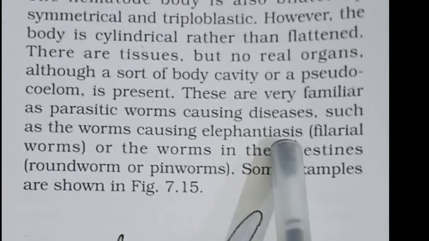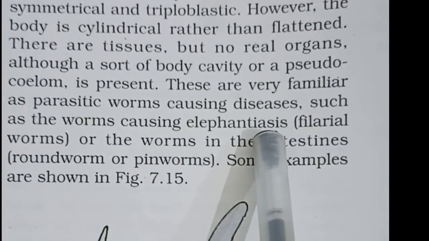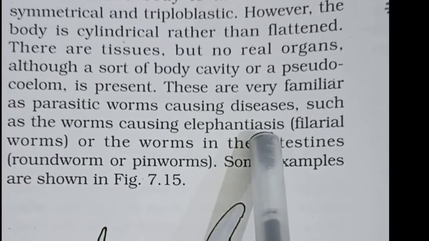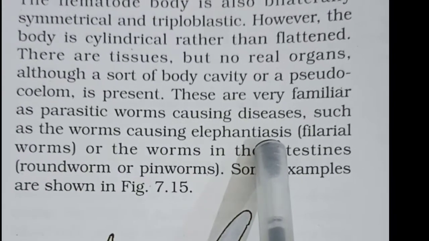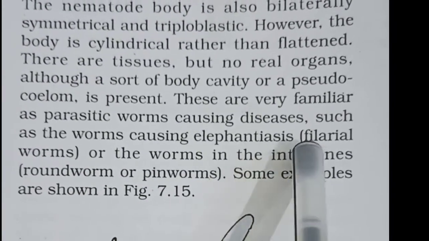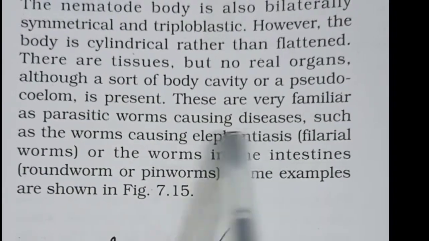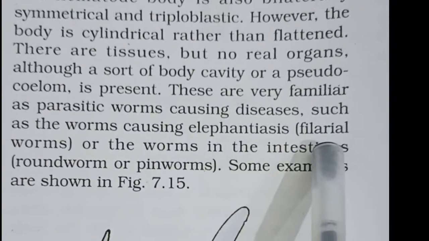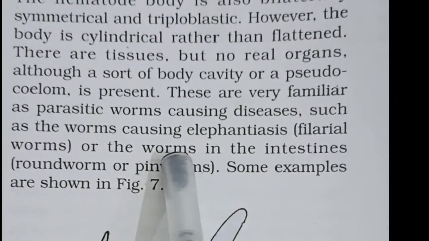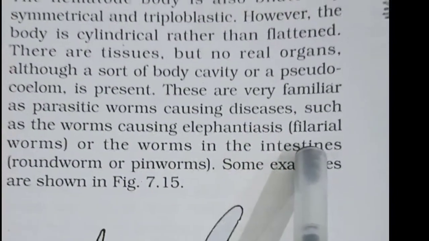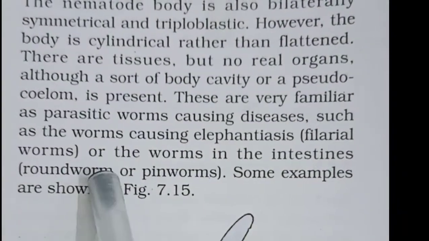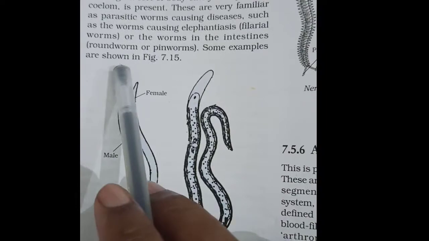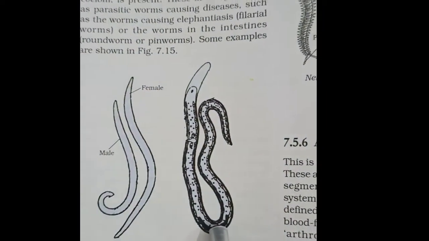Elephantiasis, you know, means one leg or both legs become swollen like that of an elephant. That is caused by the filarial worm. Worms found in the intestine of animals are called roundworms or pinworms. Some examples of Nematoda are shown here.